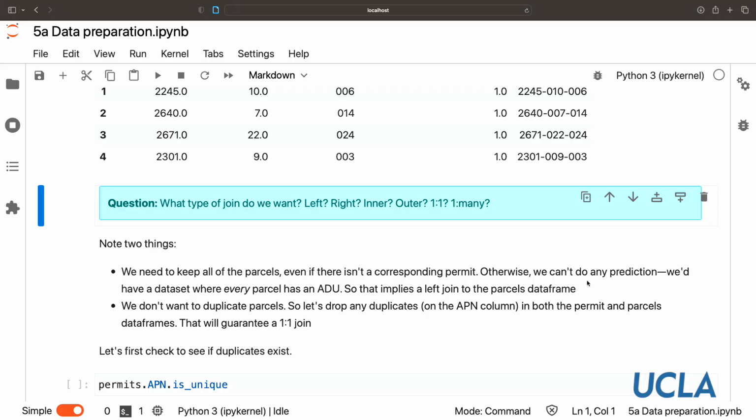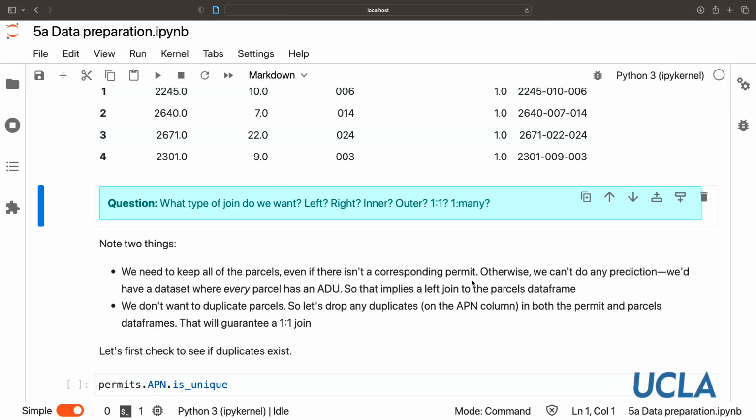So there's two things that we should consider here. First of all, we need to keep all of these parcels, even if there isn't a corresponding permit. Remember, a permit data frame only has observations where there is at least one ADU. We actually want to keep in our data set parcels that don't have an ADU. We can't do any prediction if we only see the positive examples.